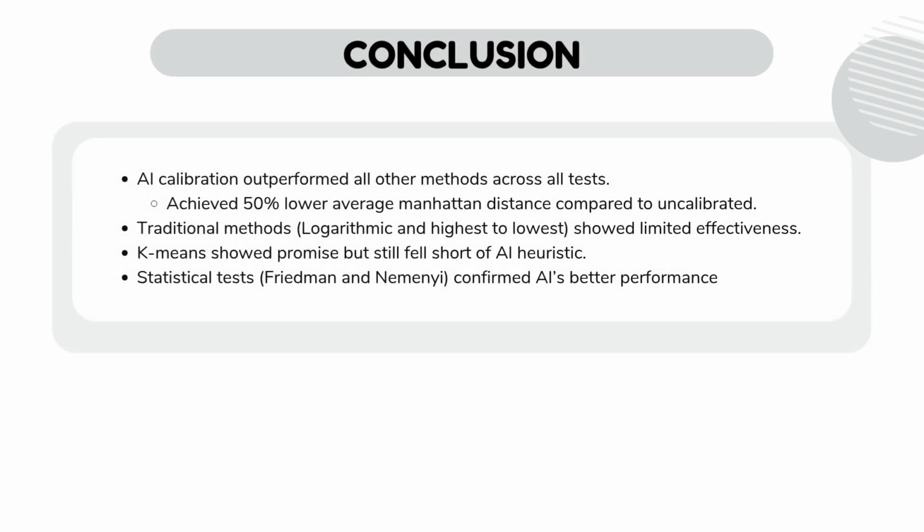To conclude, the AI-based calibration consistently outperformed all other methods across all tests. It achieved an average Manhattan distance that was 50% lower than the uncalibrated stock configuration, showing its clear advantage in improving frequency response. Traditional methods like logarithmic and highest to lowest showed only limited effectiveness and lacked the adaptability needed for complex room acoustics. The k-means heuristics showed some potential but still could not match the precision and consistency of the AI approach. Finally, our statistical tests, the Friedman and Nemenyi analysis, confirmed that AI's superior performance is statistically significant.